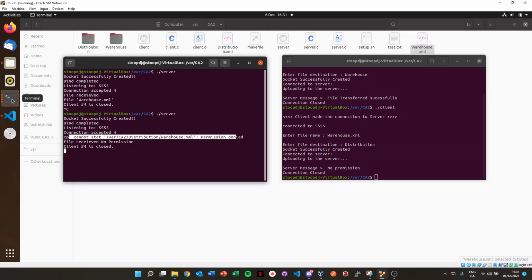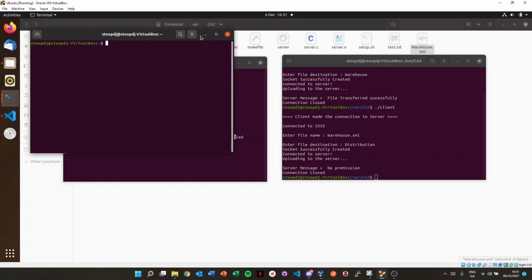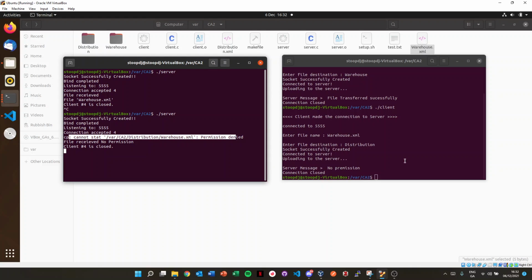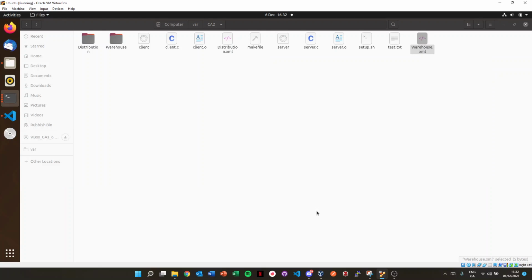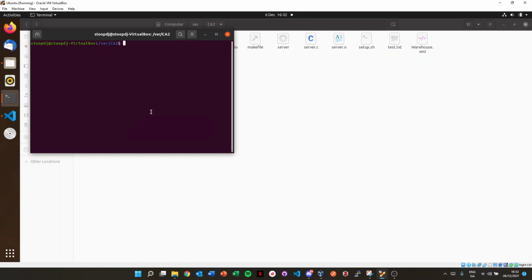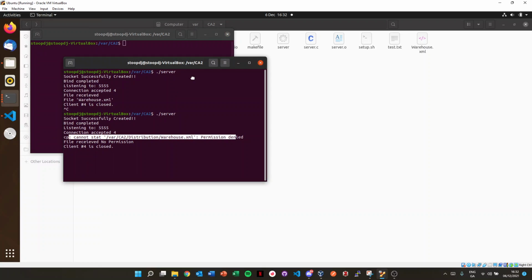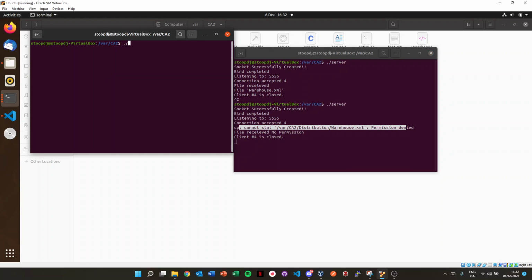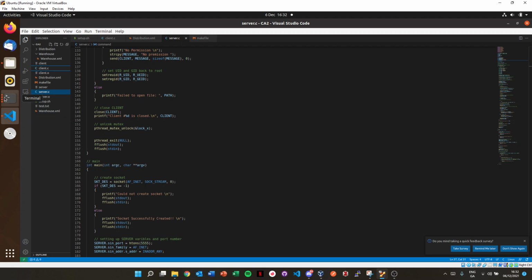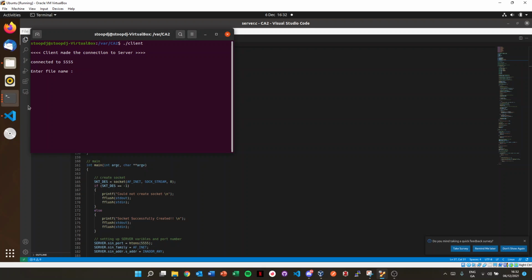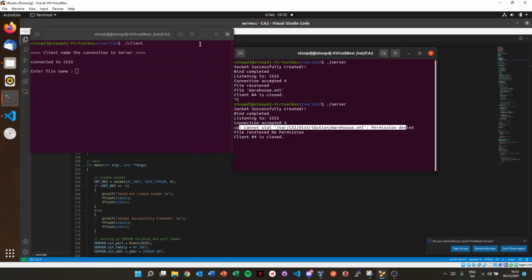Also, I forgot to show multi-threading as well. Let me open that one. I can run this client one more time right now, and open one more client just to show. If I run it one more time, we can see multi-threading is possible as well. Yeah, I think that's all I have to show.